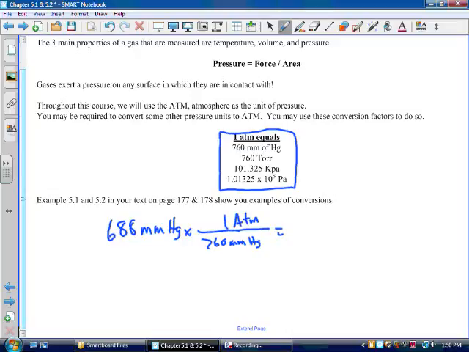So 688 divided by 760 gets rid of millimeters of mercury, leaving me with units of atmospheres. In this case, it would be 0.905 ATM. If you'd like to look at another example on page 178, you can look at example 5.2, which shows you another example of converting. But it's pretty straightforward dimensional analysis.